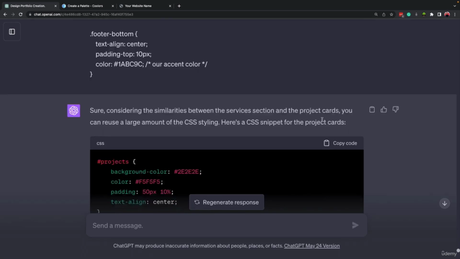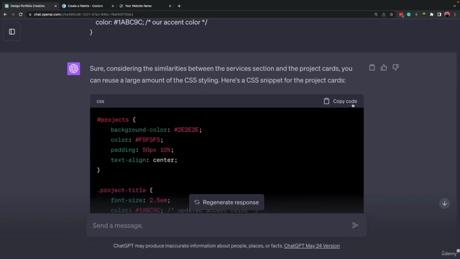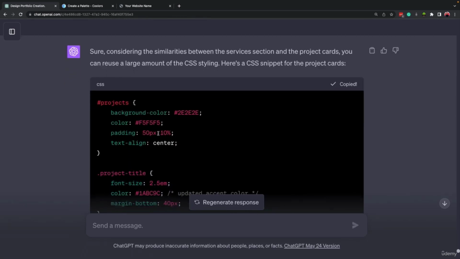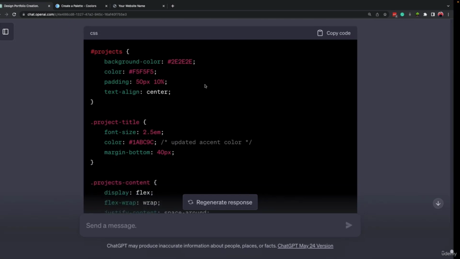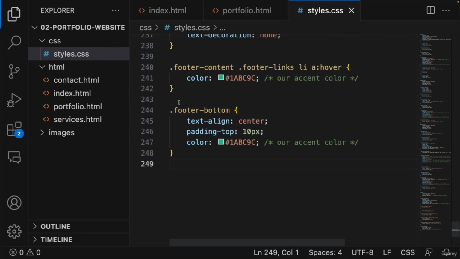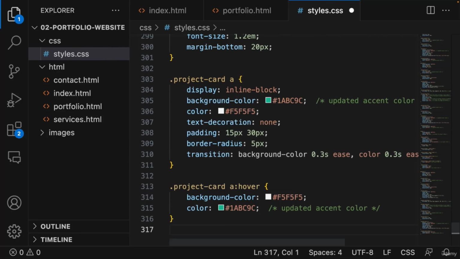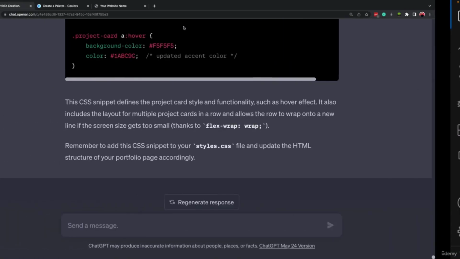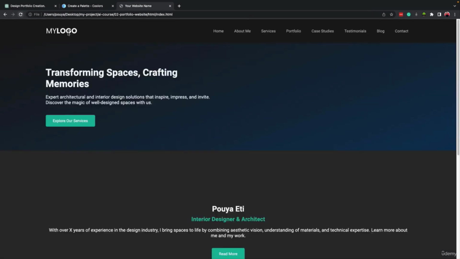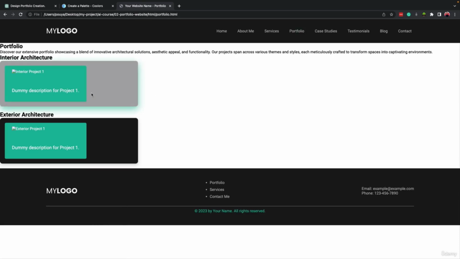All right, it's complete. Let's copy and paste this CSS code. Now this is for projects. We shouldn't copy and paste it over all of the code that we had before. We should add it at the end of our CSS file. So it only wrote the CSS part, and let's come here, refresh, and go to portfolio.